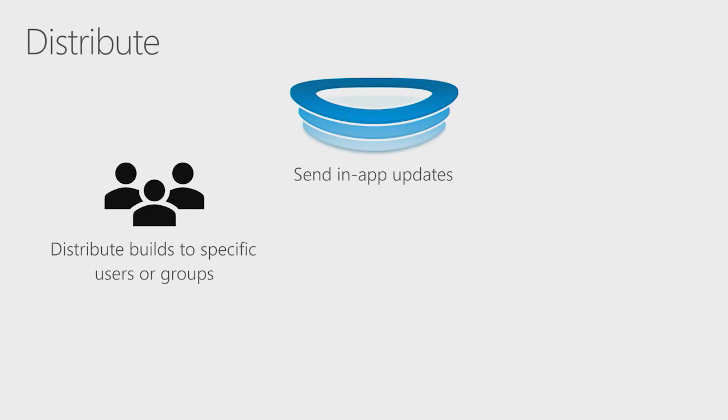That's right. So one of the other things that we get out of the distribution service is you can actually do in-app updates as well. And so you can integrate the SDK from App Center into your app. When the app launches, it can go up to the App Center servers, detect that there's a new build available for this group, and if they accept it, it can pull it down and install it for you, so that they don't need to do that process manually, which is pretty cool. Everything easy. So easy for the developers, easy for distribution, and easy for your users, for your testers.